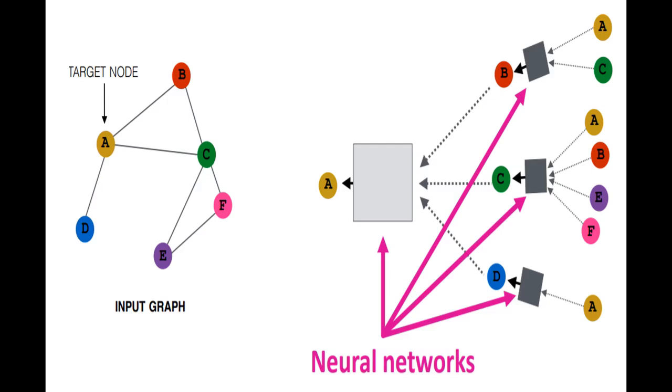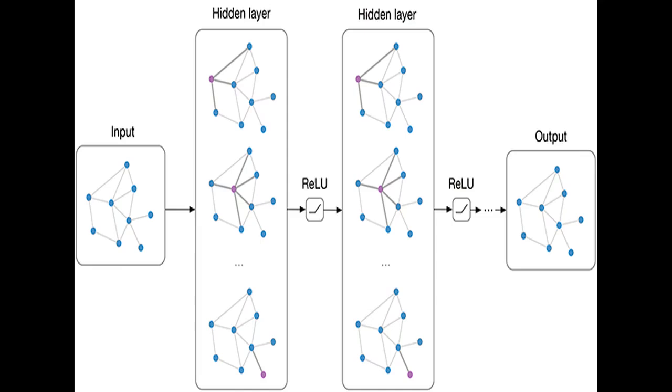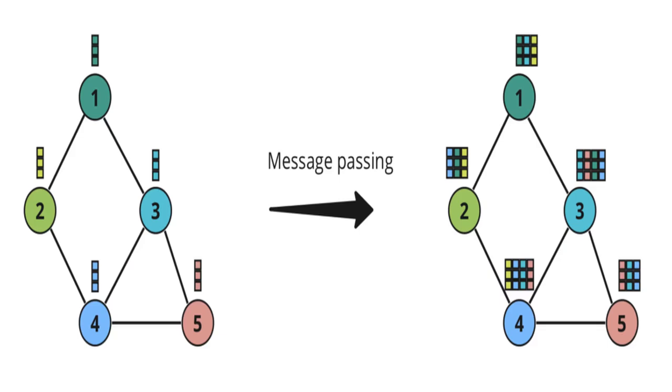At a high level, GNNs are a way for computers to learn by passing information along the connections in a graph, similar to how word of mouth works in a city. Each person tells their friends, they tell their friends, and so on, so that ideas or information can spread efficiently. But, and here's the problem, unlike simple networks, heterogeneous networks have many kinds of relationships and entities, so a one-size-fits-all message passing strategy fails.